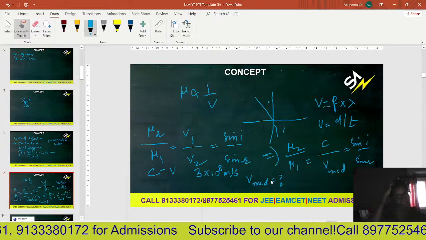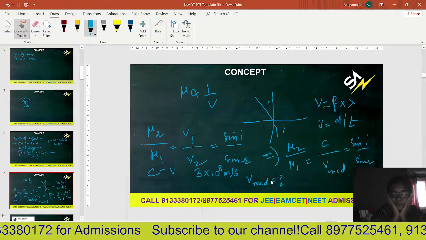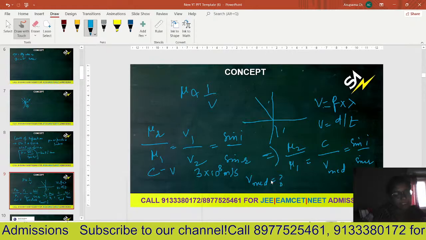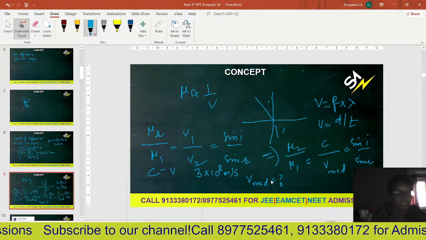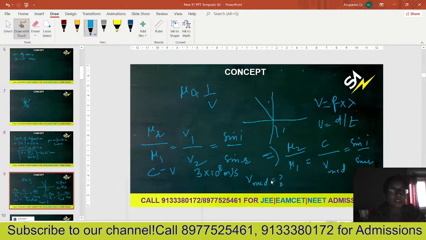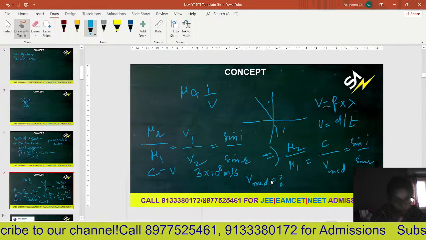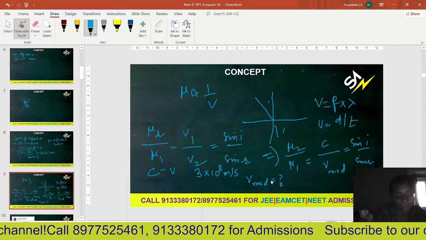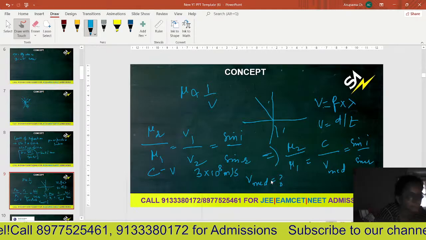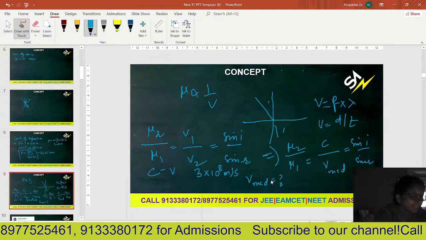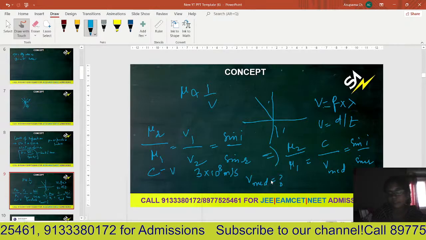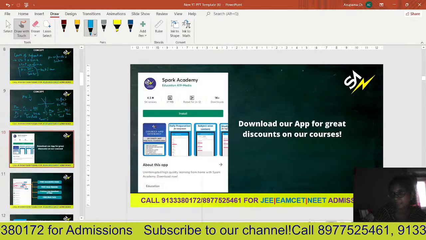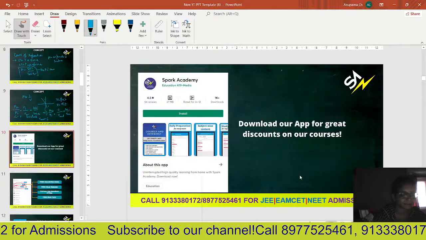So here we use all these. We can replace velocity of light in the medium by using frequency into lambda, or by using distance by time also. Whereas the value of c will always be the same, that is 3 into 10 power 8 meter per second only. So this is how you can relate refractive index, velocity, and also sine of the angle of incidence to sine of the angle of refraction. But this particular Snell's law can be applied in many different cases.